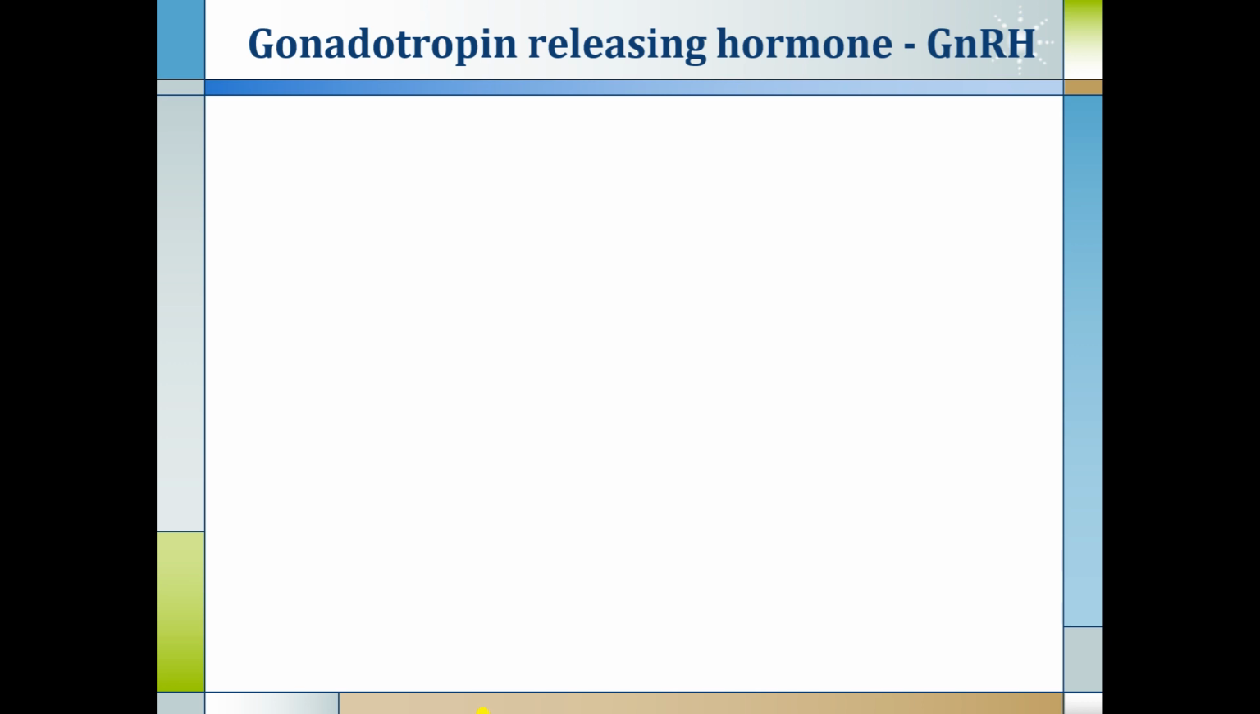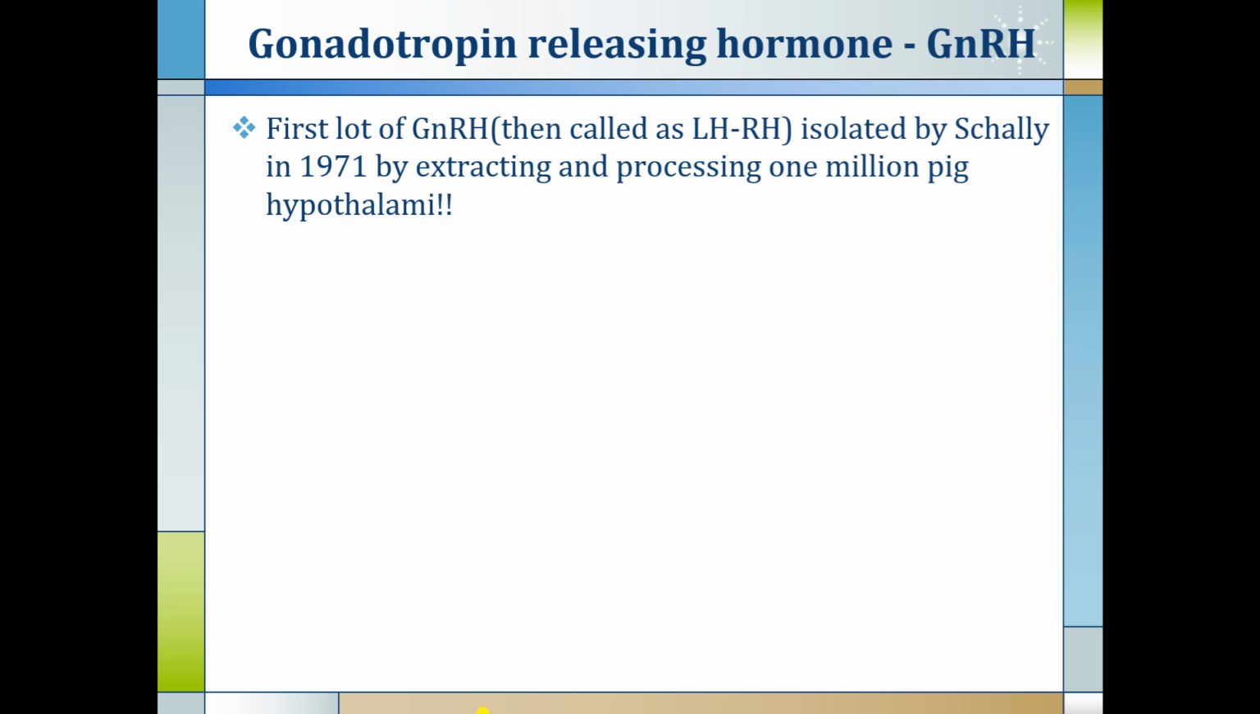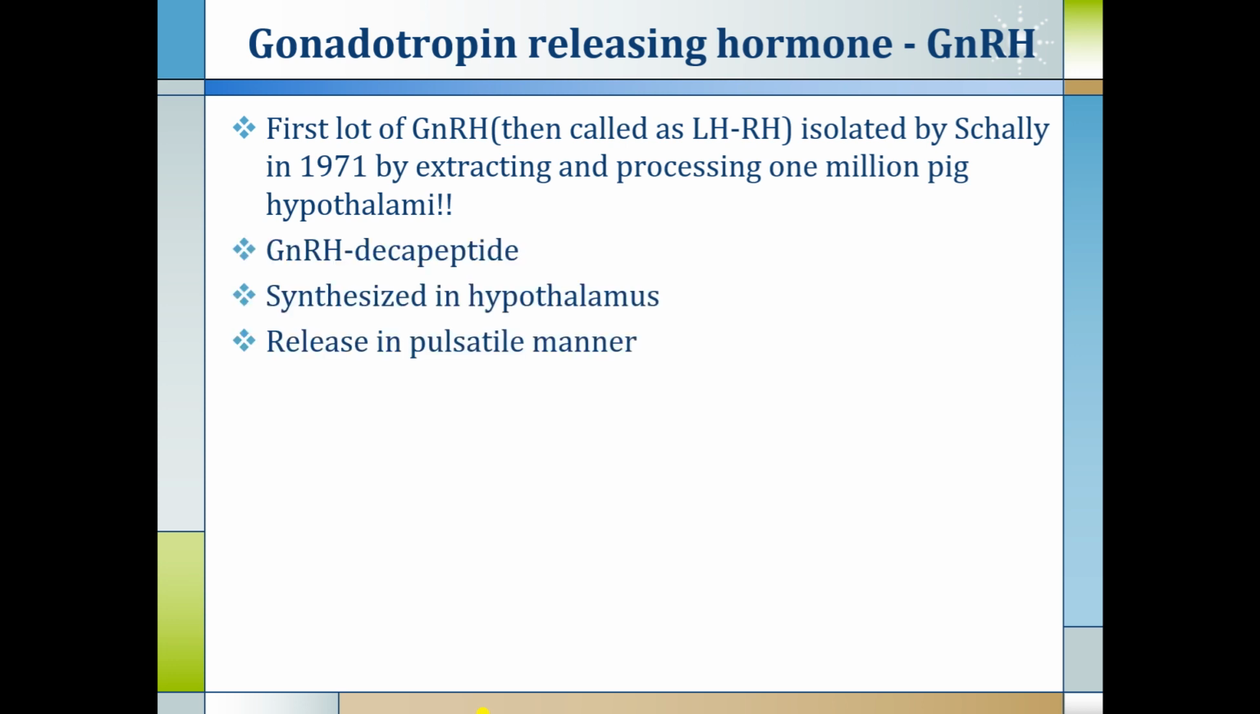Now we see the gonadotropin releasing hormone per se, also called GnRH. The first lot of GnRH, also called LHRH, was isolated by Schally in 1971 by extracting and processing 1 million pig hypothalami. Now we know that GnRH is a hormone released from the hypothalamus, and it will stimulate the anterior pituitary for release of FSH and LH. But when it was first discovered, it was processed using the brains of 1 million pigs. It is a decapeptide which is synthesized in the hypothalamus and released in a pulsatile manner.